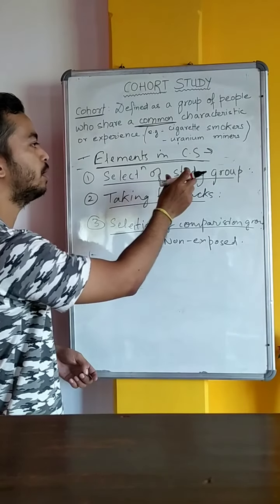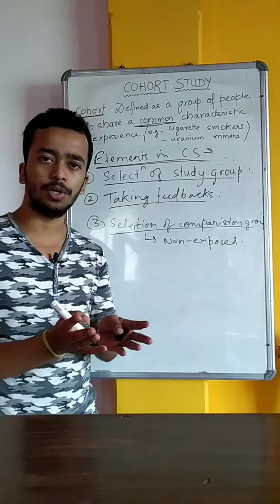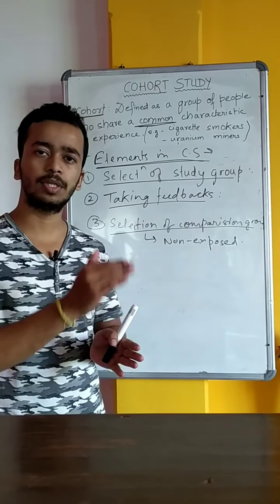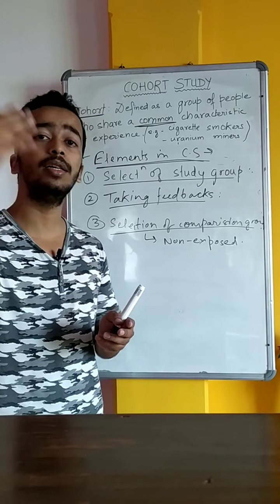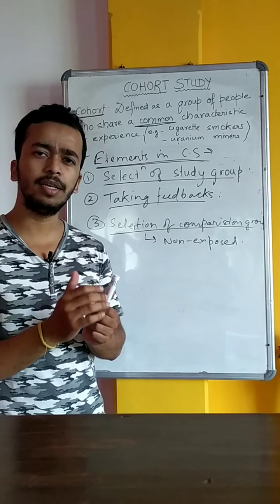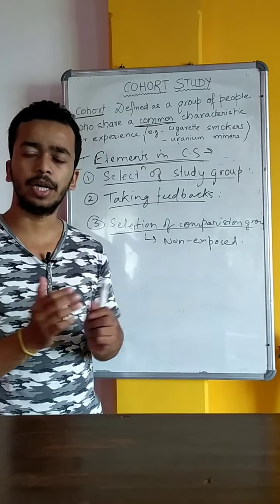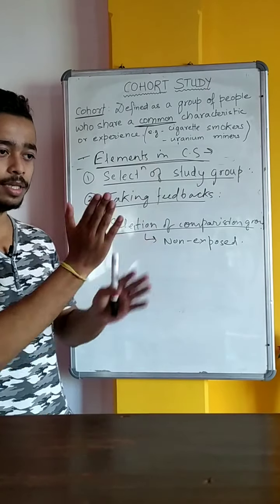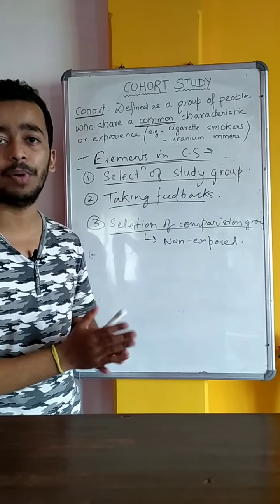For example, we have taken a group of smokers, right? And through the process, some of them have increased their number of packets per day. Some of them have decreased number of cigarettes per day, and some of them have left the smoking. So this is called internal comparison groups.